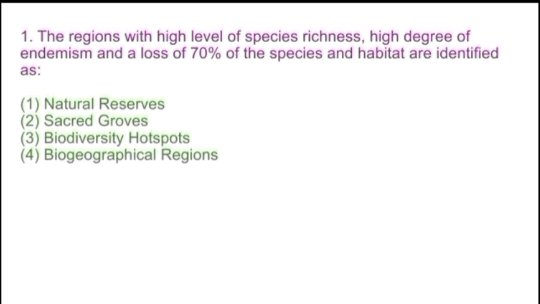So our first question is: the regions of high level of species richness, high degree of endemism and a loss of 70% of the species and habitat are identified as. The options are natural reserves, sacred groves, biodiversity hotspots and biogeographical regions. So the correct option is biodiversity hotspots.